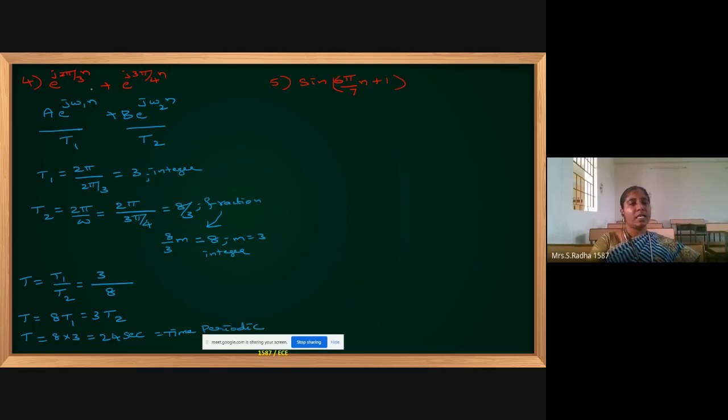So you can directly say from the question: if both terms have pi, it is periodic only. If both have no pi, it is also periodic only. If one term has pi and one term has no pi, that is aperiodic.